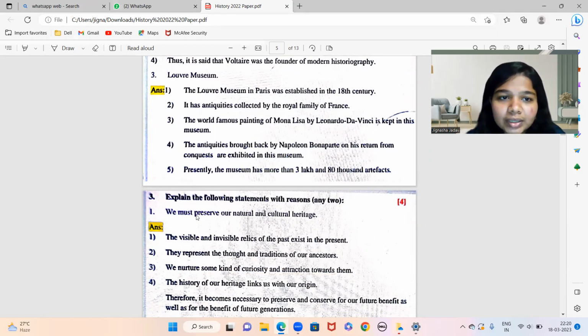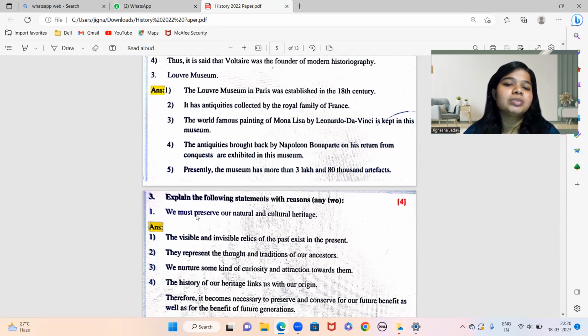Okay, the next one is the Louvre Museum. This one is again from chapter number 9, heritage management, and the concept is some famous museums. So this museum in Paris was established in the 18th century. It has antiques collected by the royal family of France. Again, this is an important point to be written. The world famous painting of Mona Lisa by Leonardo da Vinci is kept in this museum.